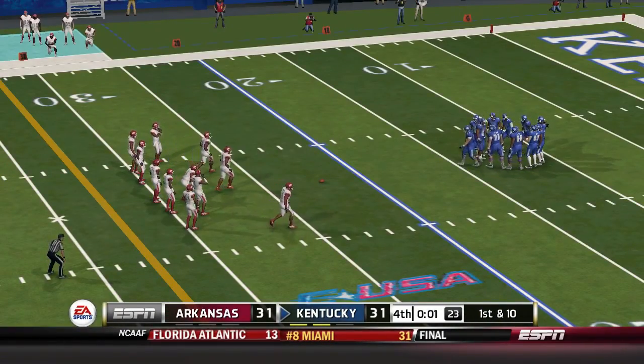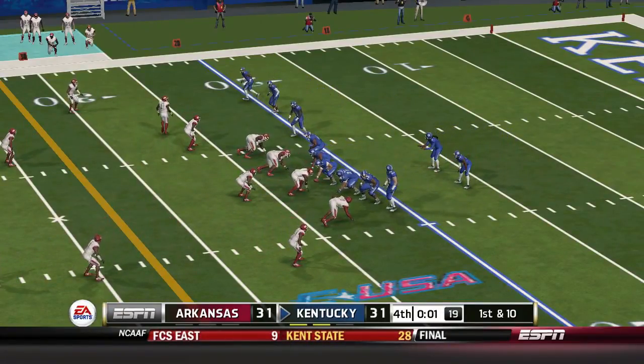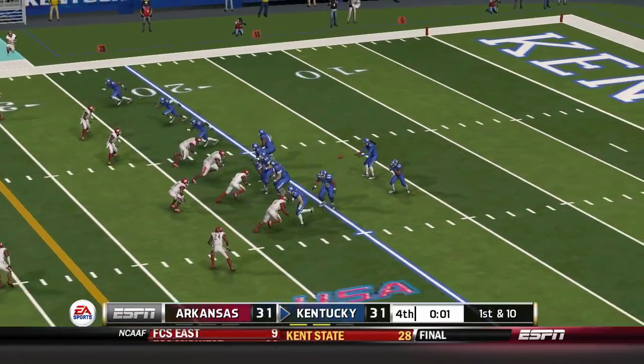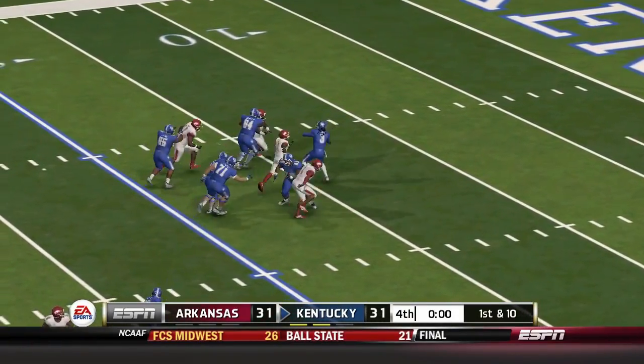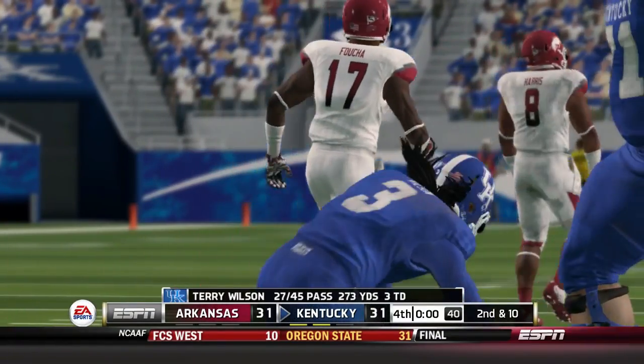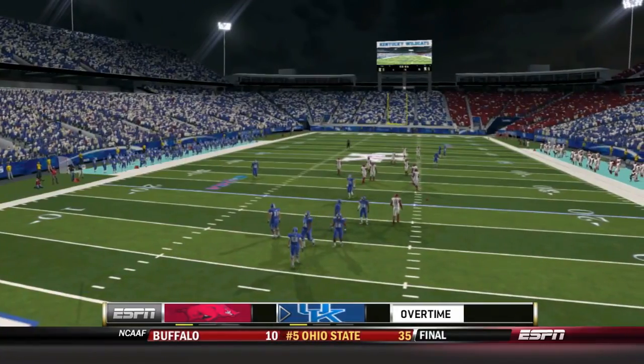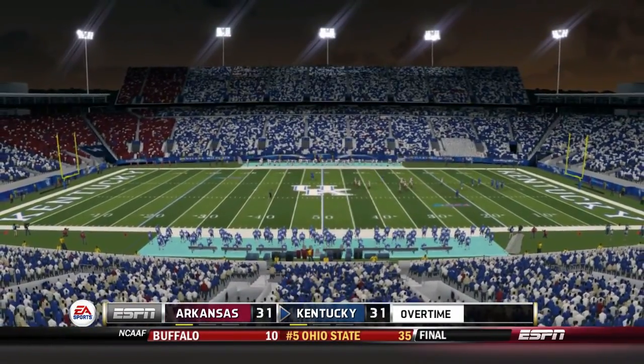Late in the fourth quarter now, game is tied. Which coach can outcoach the other? It's a chess match right now. And I think they're going to take one last shot at the end zone here. And that's the end of the fourth quarter, and we're going to take this deadlock into overtime.